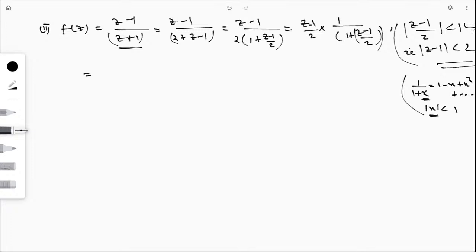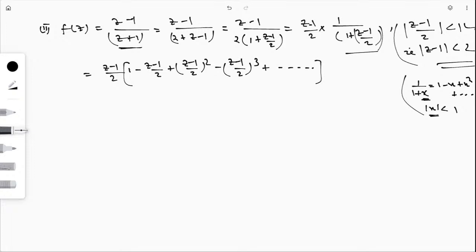So I can write that one as z minus 1 by 2 on the left hand side. Then what is the series expansion of 1 divided by 1 plus z minus 1 by 2? This will be 1 minus z minus 1 by 2 plus z minus 1 by 2 whole square minus z minus 1 by 2 whole cube, plus like this. Alternately, plus and minus signs are there.